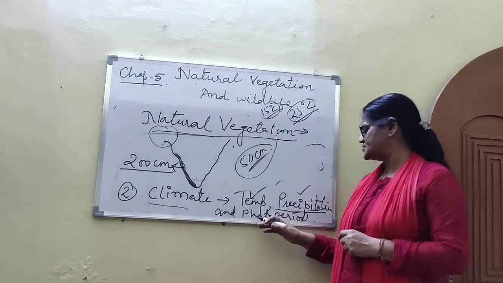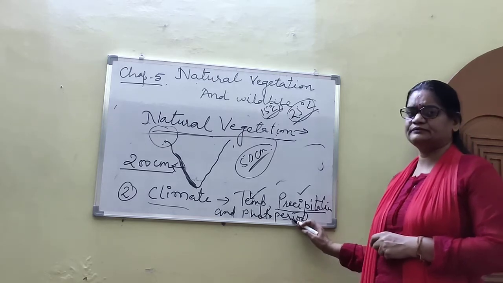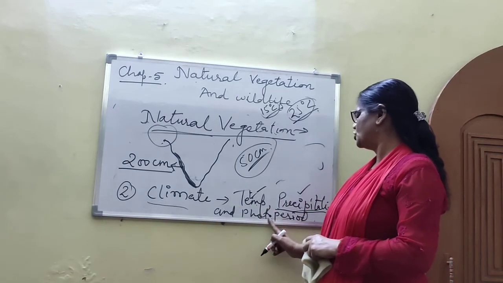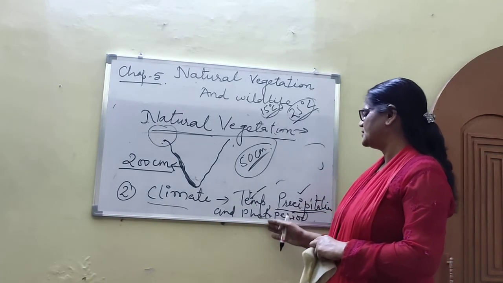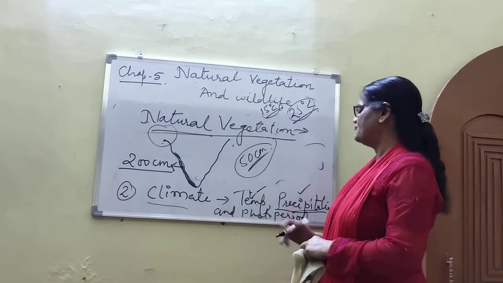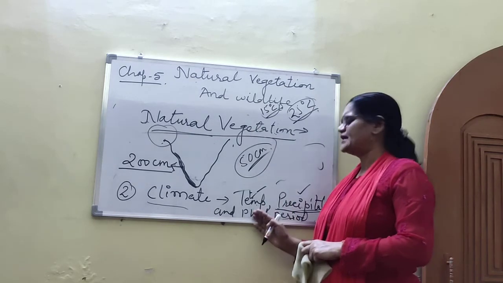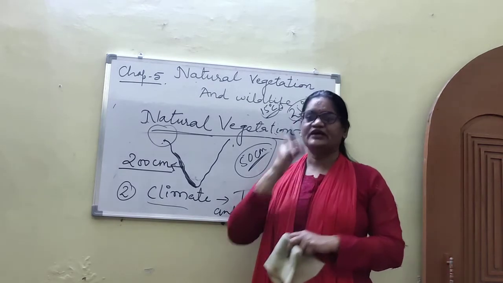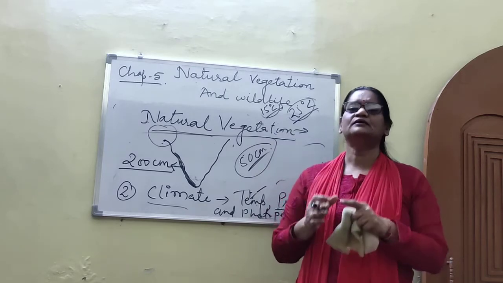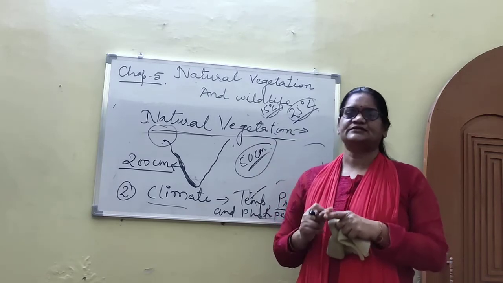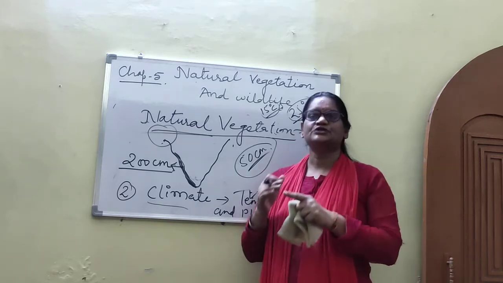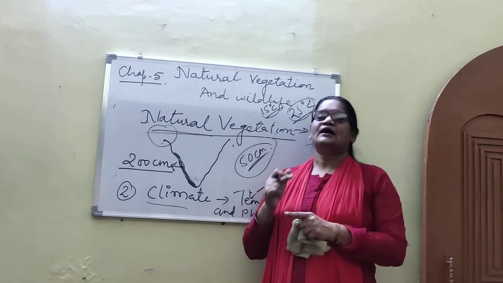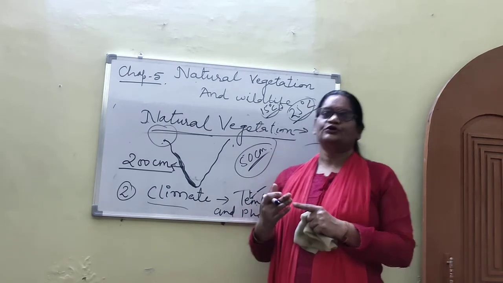And the third point is the photoperiod. Now in this point, how does photoperiod affect natural vegetation? Photoperiod, we can say, is sunlight. So how does sunlight affect the natural vegetation? The variation in the duration of sunlight at different places is due to different latitude, altitude, season, and the duration of the day.